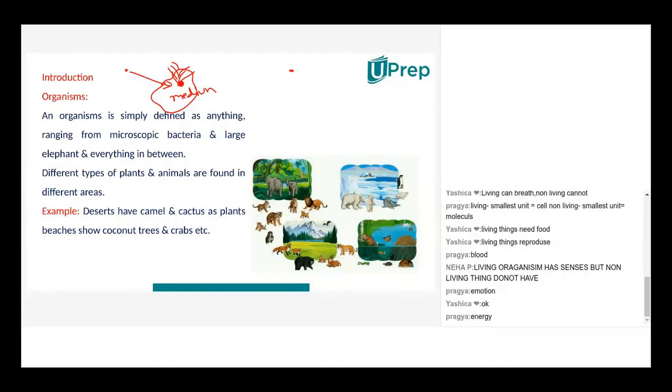Similarly, in case of a virus, why are we discussing so much about virus? If this was a virus, if it is left open in the air, it is nothing. It is neither living nor non-living. It is neither a plant nor an animal, right?